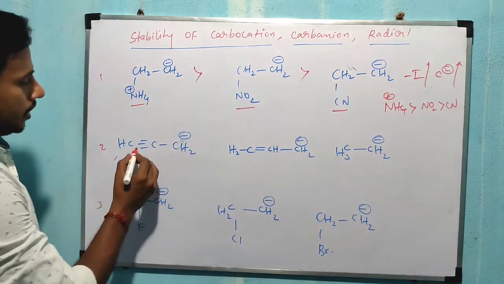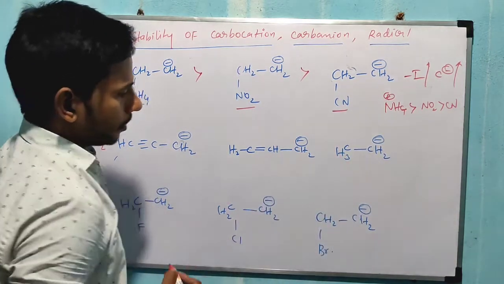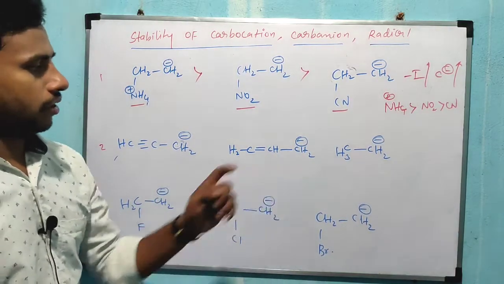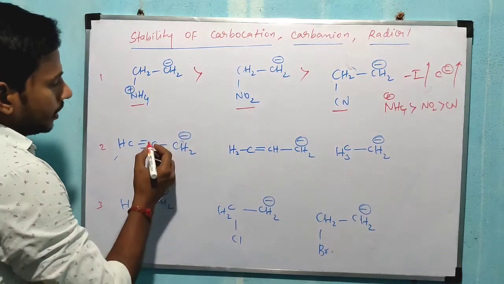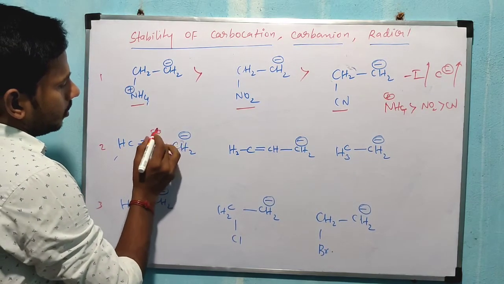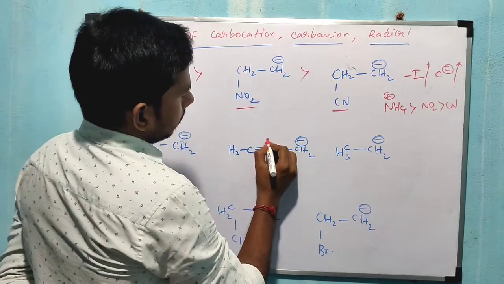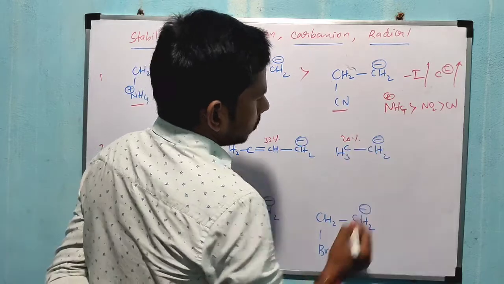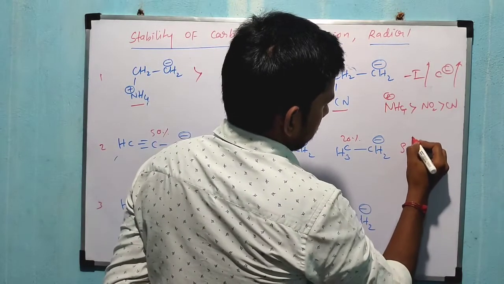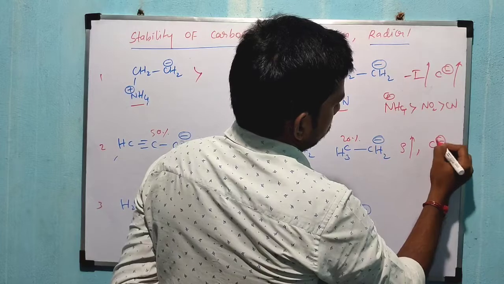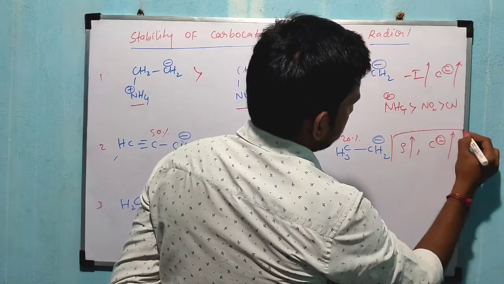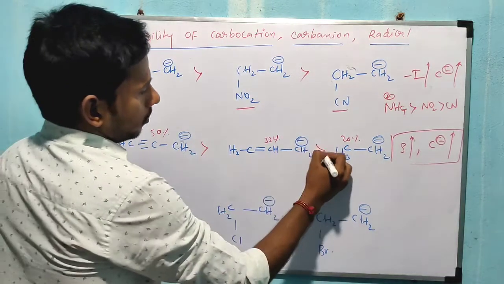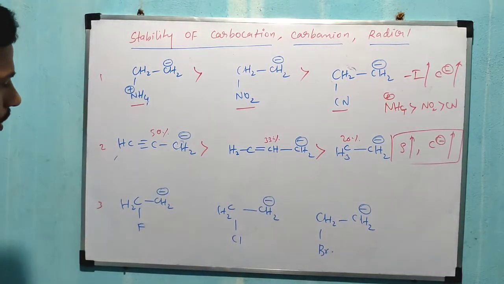So you see here a triple bond, a double bond, and a single bond present, right? Here the S character is 50%, here 33% S character, and here only 25%. So once the S character increases, the carbanion stability also increases. So this one is more stable compared to these two, right?